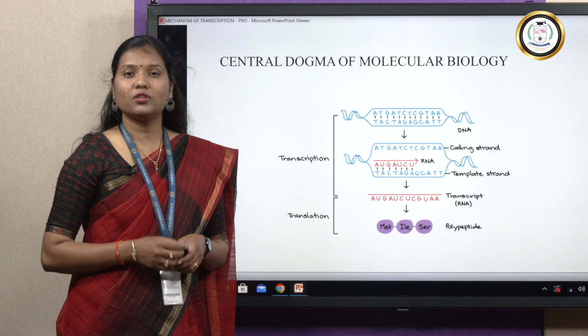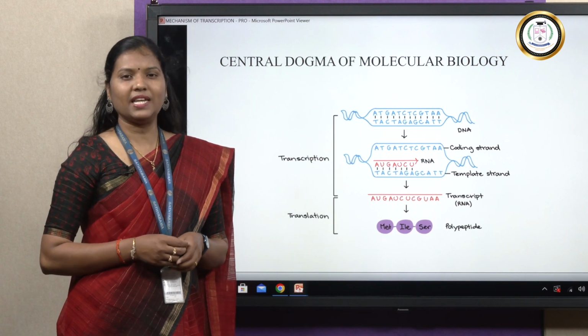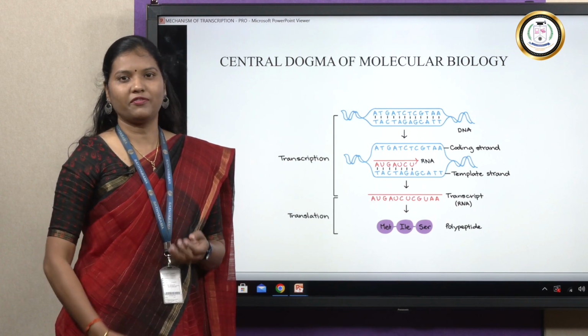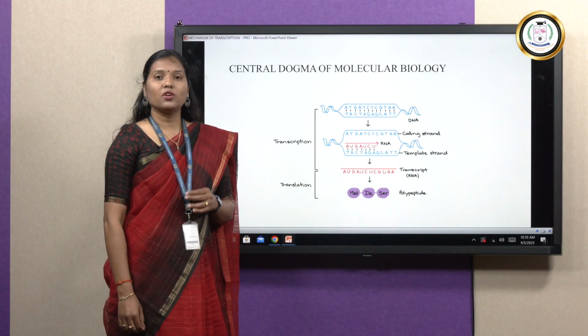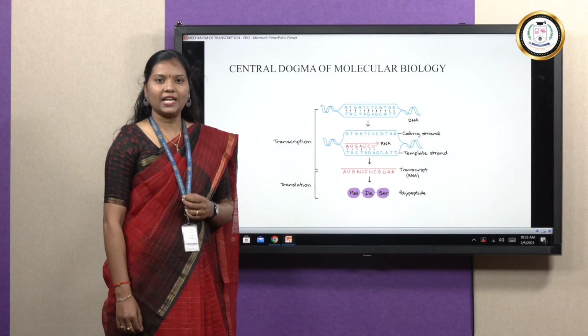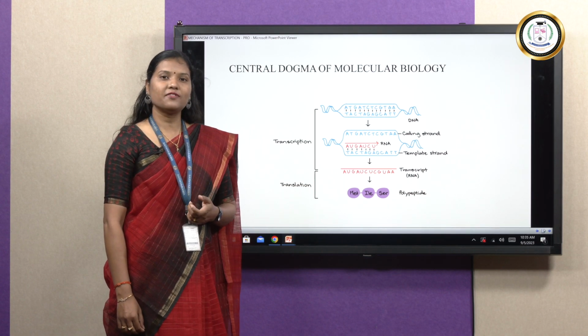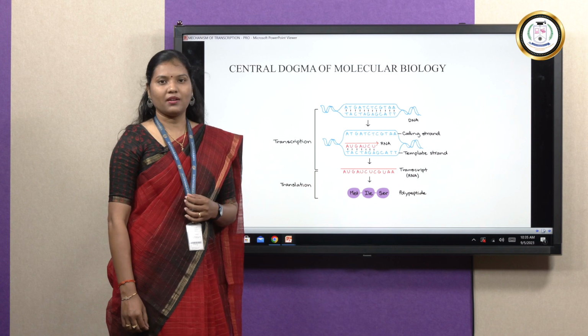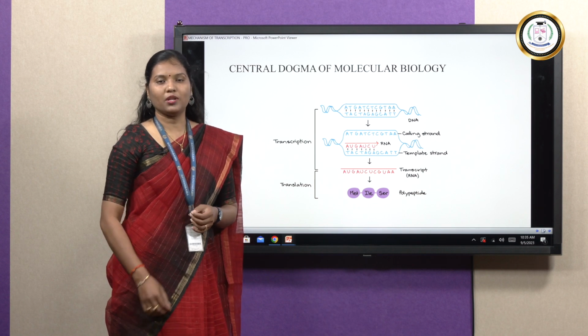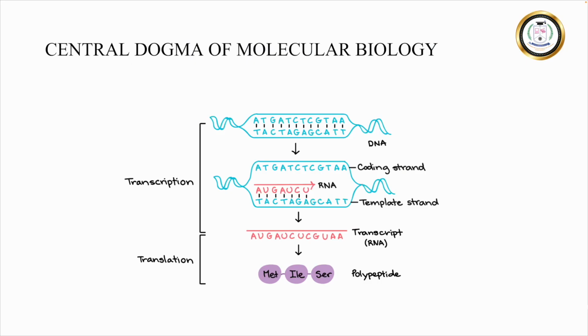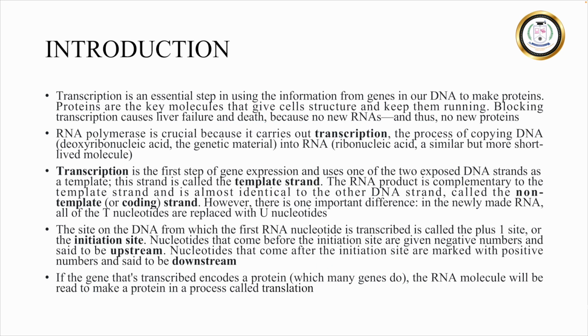Transcription occurs in both prokaryotes as well as eukaryotes in a relatively more or less similar fashion. In transcription, one of the two strands of DNA called the antisense strand or the non-coding strand actually serves as a template to make mRNA with the help of the enzyme RNA polymerase II. Transcription is basically the most important step in any living organism because it makes proteins. So proteins make up the cells and tissues of all living beings.